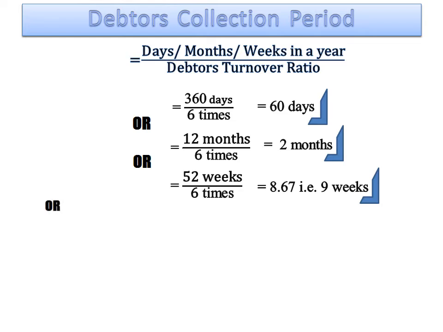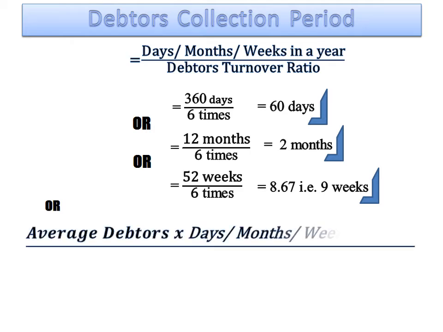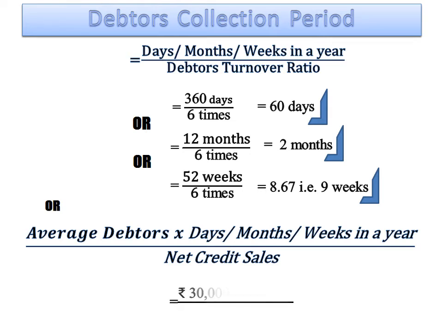We can also calculate the collection period without knowing the debtors turnover ratio by using a new formula. The formula is average debtors into days or months or weeks in a year divided by net credit sales. Let us apply this formula for calculation in days. So it is rupees 30,000 into 360 days divided by rupees 1,80,000. This comes to 60 days.